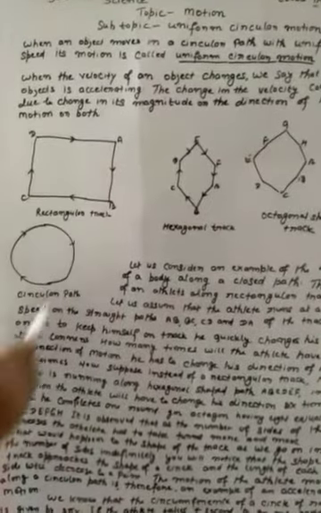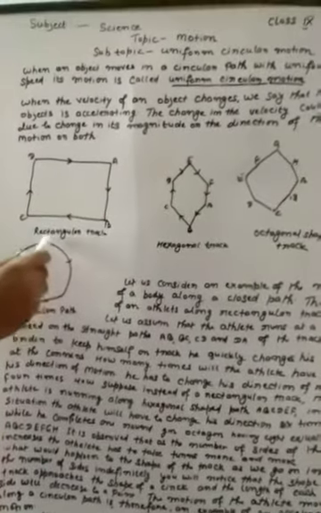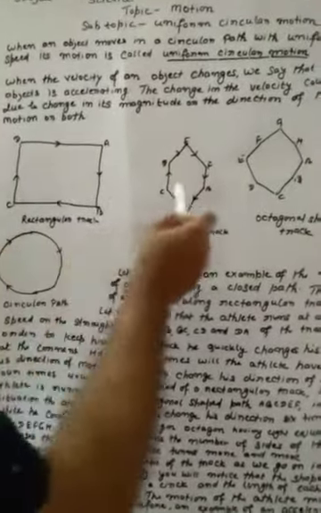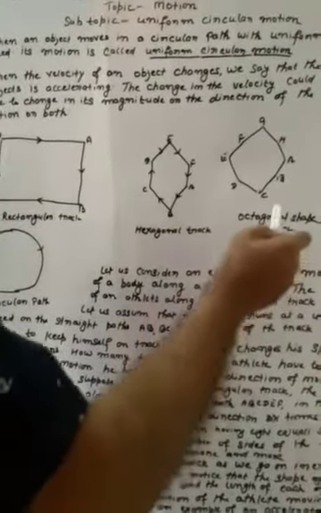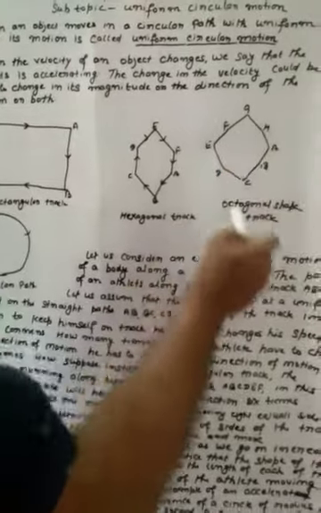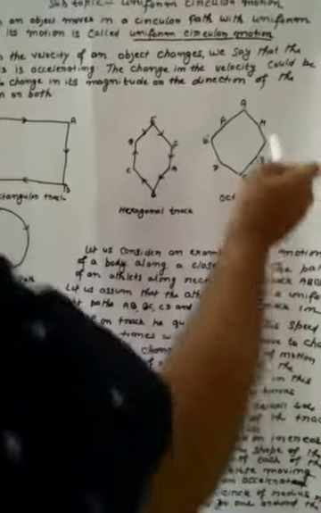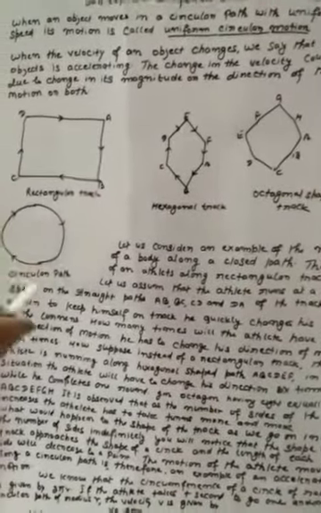Now you are seeing different figures. Here this is a rectangular track, a hexagonal track with 6 sides, an octagonal shape with 8 sides. This is the circular path.